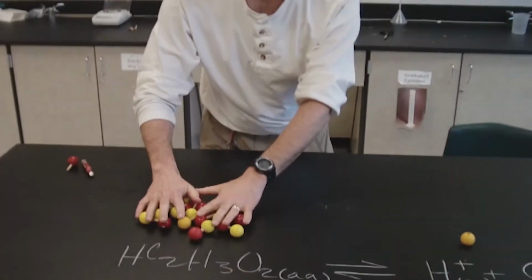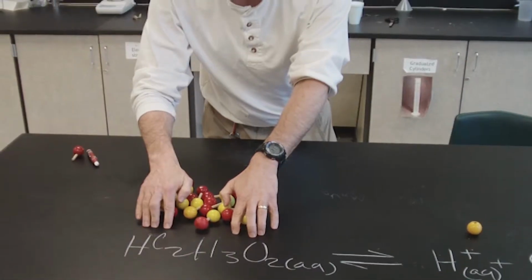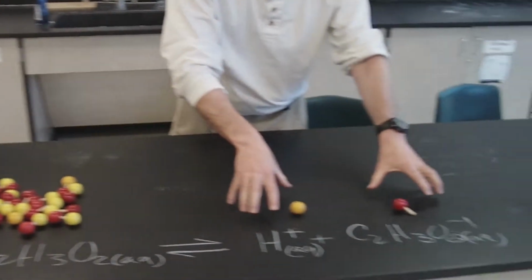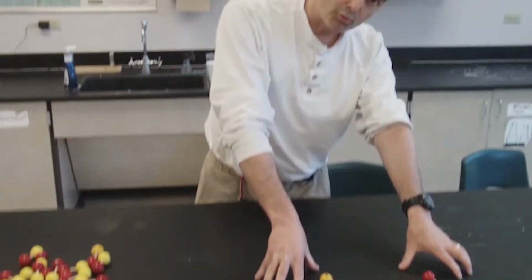What's going to happen is most of them stay together as HC2H3O2, acetic acid, and a very few break apart. Usually it's 1 in 100, maybe 1 to 5 out of 100, so it's like 1% or 5%, sometimes even less than 1%. So this is an illustration of a weak acid that partially dissociates.